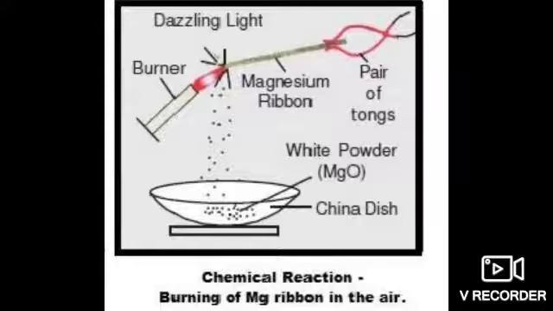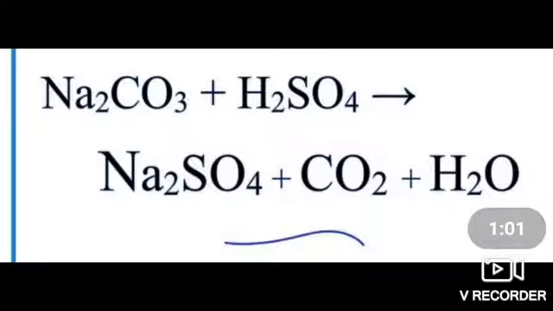You can collect the white powder formed on the watch glass. When a moist red litmus paper is brought in contact with this ash, it will turn blue. This is because water reacts with magnesium oxide to form magnesium hydroxide. It means it is basic in nature, which turns red litmus blue.